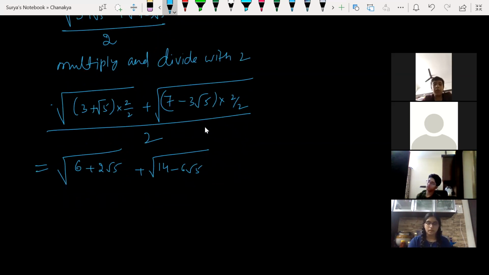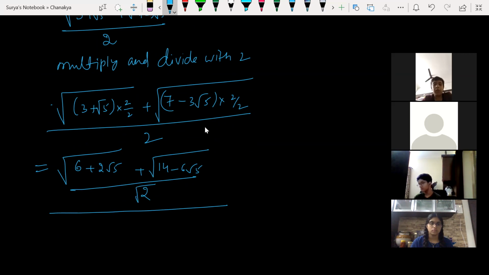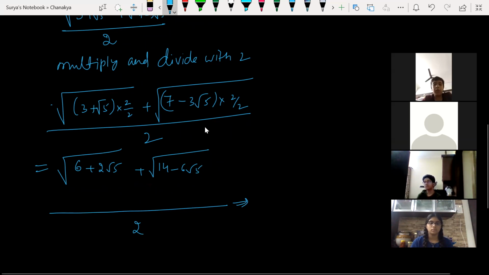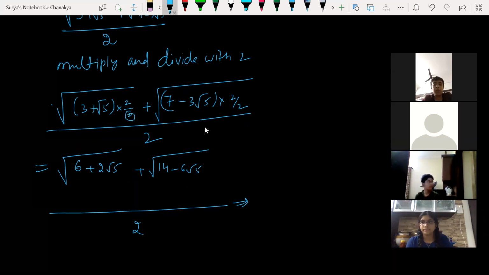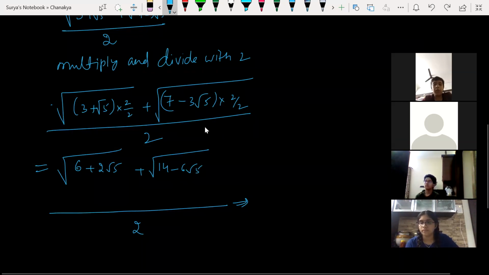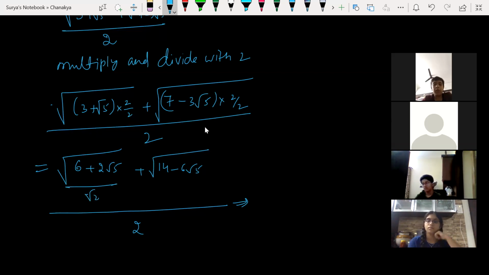Here I have the whole divided by 2, here also I'll be having 2. So can I write 1 by 2? Instead of writing here, can I write 1 by 2? Yes, sir. Whole divided by, so root here, root 1 by root 2. Why? Because whole root we have, right? Divided by 2. Clear? Yes or no, boys? Look at this here. What I'm doing here. Here I have 1 by 2, right? This 2 is under the big root. So now can I write simply here 1 by 2 root 2? Hereby can I write simply 1 by root 2. Clear? Yes, sir.